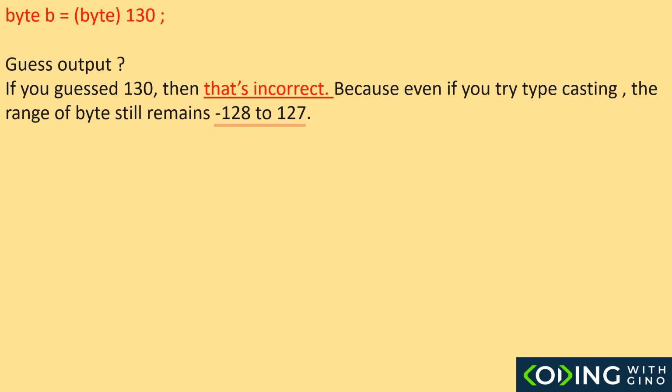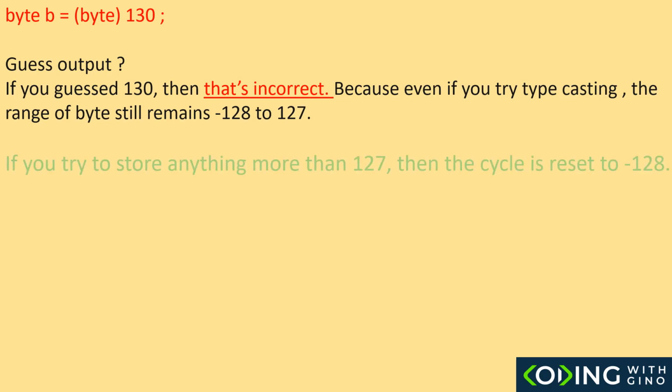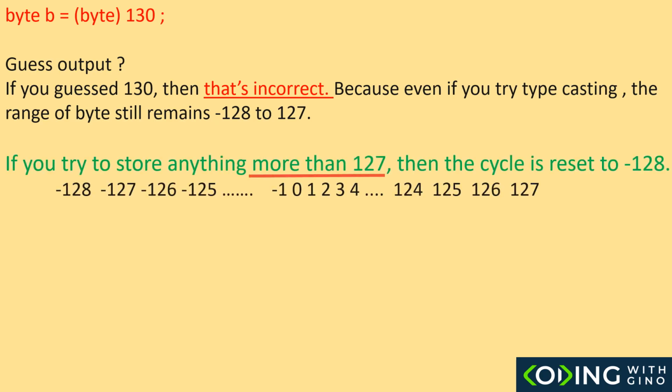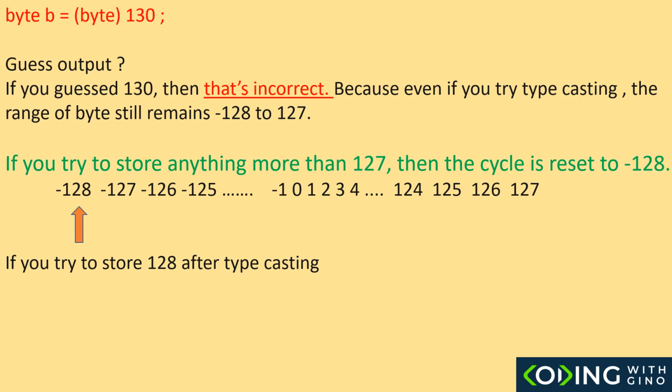Let's find out what happens internally. If you try to store anything outside the maximum positive value of the data type, then the cycle is reset to the maximum negative value of this data type. If you try to store anything more than 127, then the cycle is reset to negative 128, and the counting will start from there. If you try to store 128 after typecasting, 128 is outside byte's range. It is 1 more than 127. So, when that cycle is reset to the negative range, 128 will correspond to the first number in this range, which is negative 128. So, 128 is stored as negative 128.